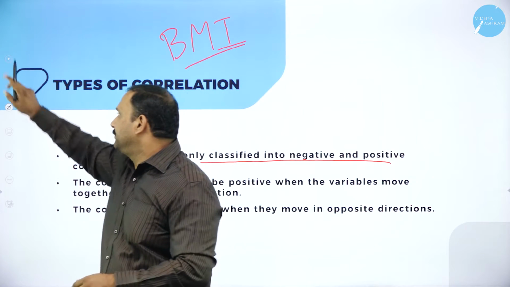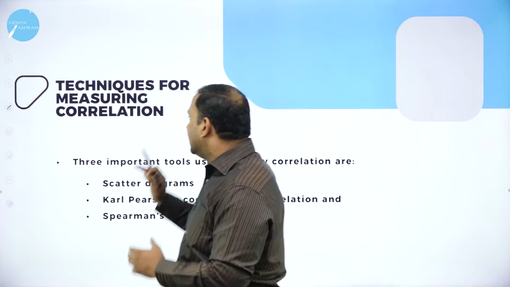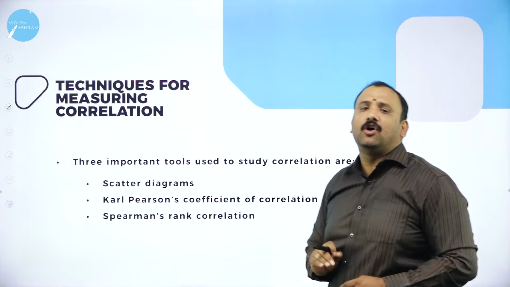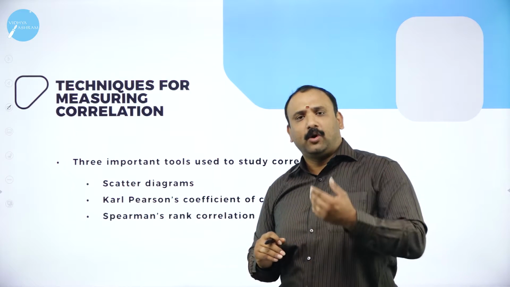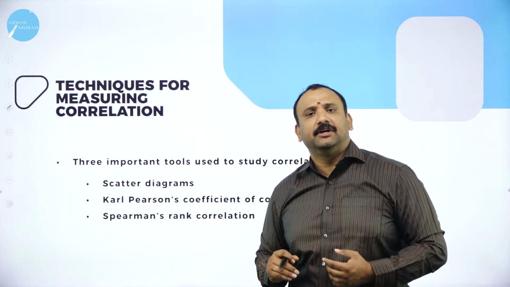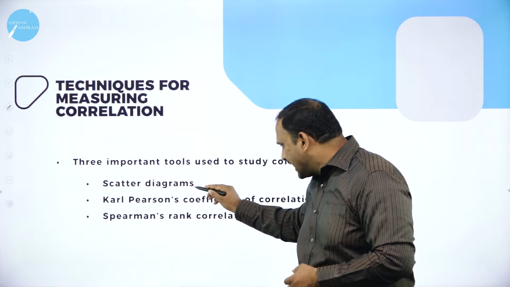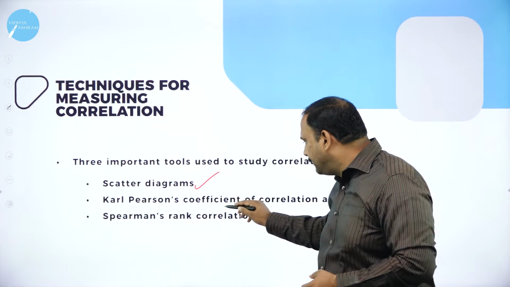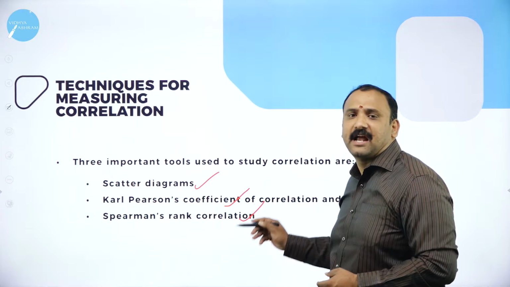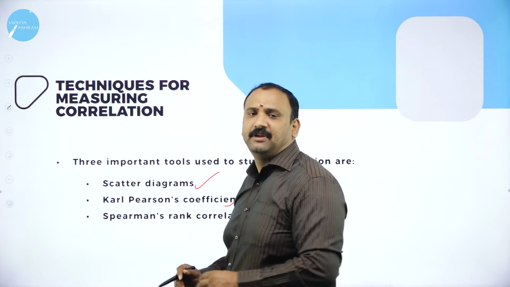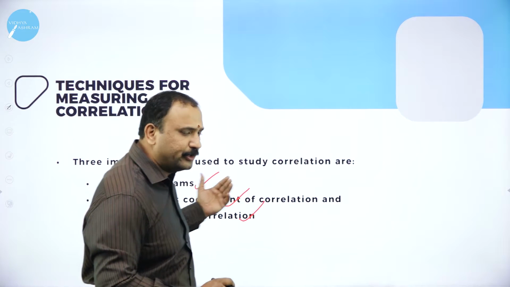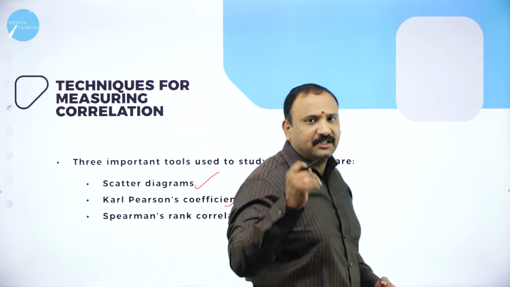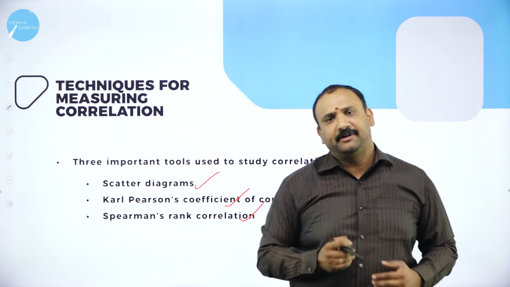Now, moving forward, the techniques of measuring correlation. How can you measure correlation? What is the tool that we have? What is the ideology that we have in terms of measuring? So we have the scatter diagrams, we have the Karl-Pearson coefficient, and the Spearman rank. These are the three techniques that we are going to use in terms of economics. Those three again, I'm going to repeat: the scatter diagram, the Karl-Pearson, and the Spearman rank coefficient.